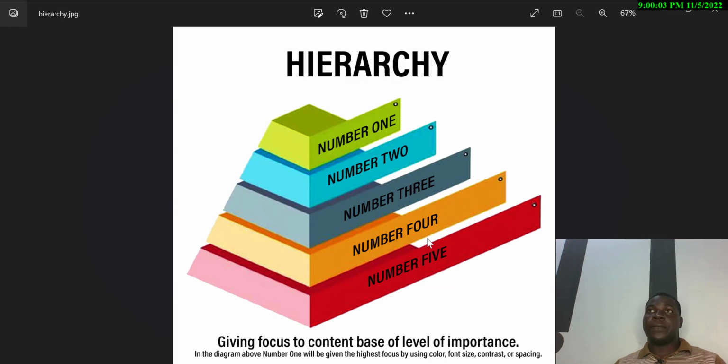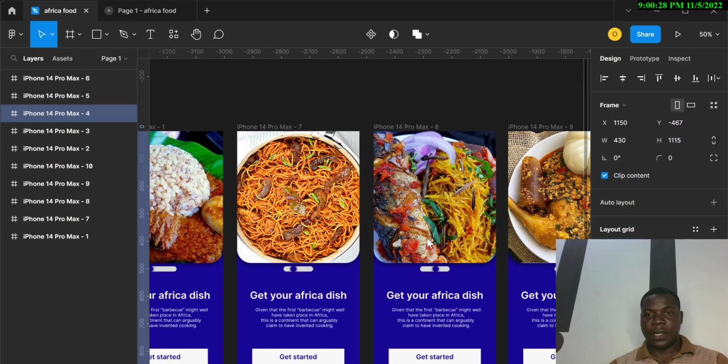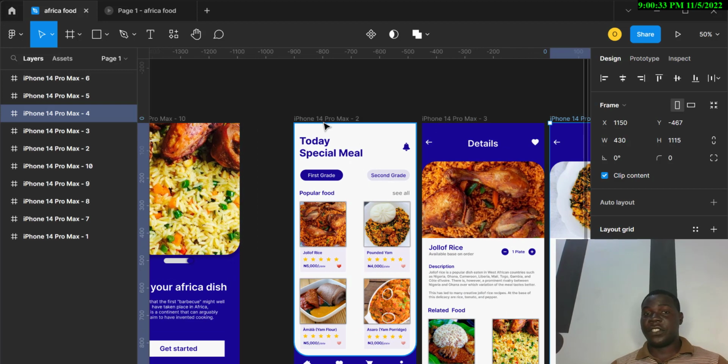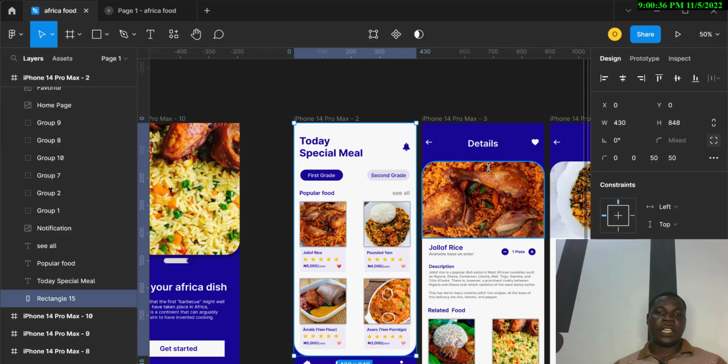In web development, the highest font you have is H1, putting CSS aside, going down to H6. So hierarchy is you arranging your work in terms of level of importance. If you come down here, let's look at the landing page of this app. What is the first thing you see here? You see today's special meal. That's the first thing you see. That is hierarchy. That's what I want you to see first.